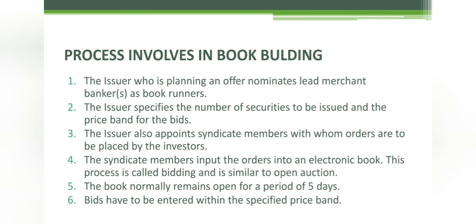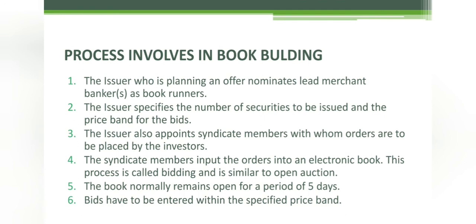Here the orders are entered in an electronic book, and this book normally remains open for a period of 5 days. The validity or time period to make an application or to bid is 5 days. Bids have to be entered within the price band; here the minimum price was 80 and the maximum price was 100 rupees. So the bid has to be made within this range. It should not be less than 80 rupees and not more than 100 rupees.